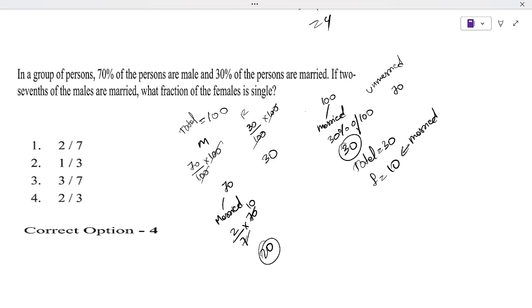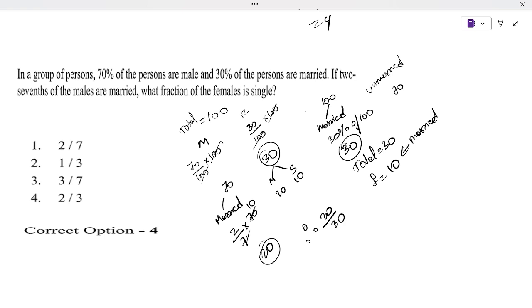Now what fraction of the females is single? So out of 30 females, married is 10, so single will be 20, because together it makes 30. So the fraction is: single is 20 out of how much? 30.